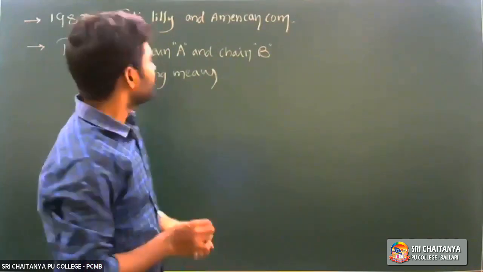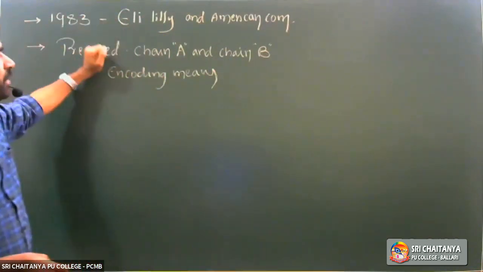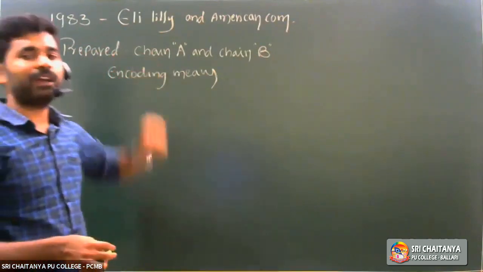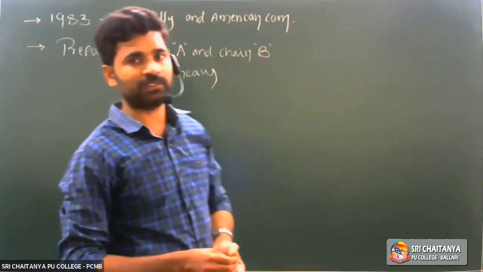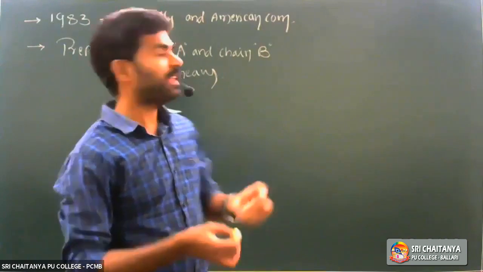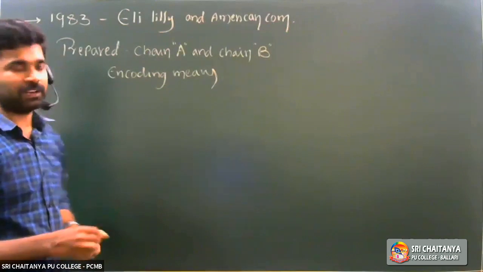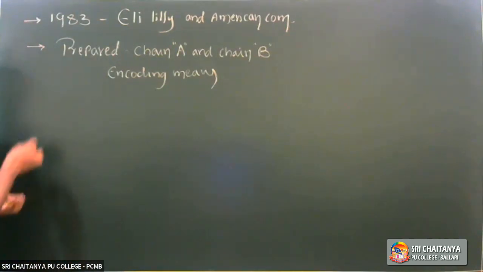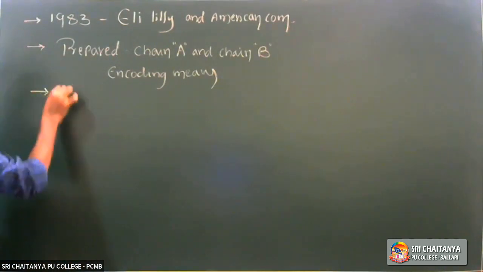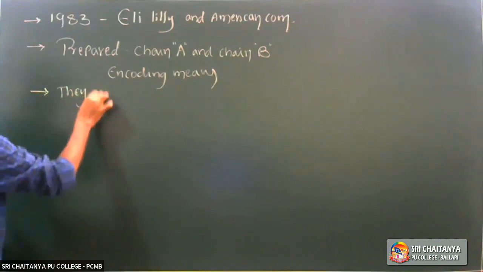So that chain A and chain B encoding genetic material, they isolated from human cells. They prepared means they isolated the chain A and chain B encoding genetic material.